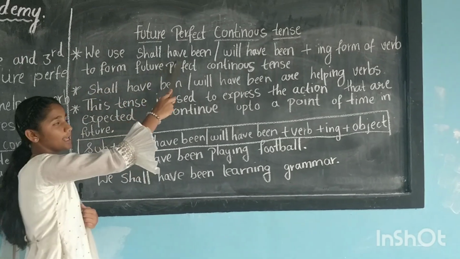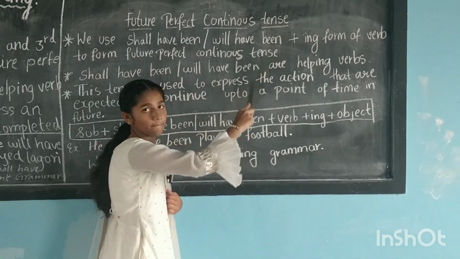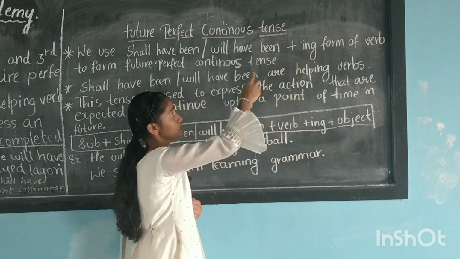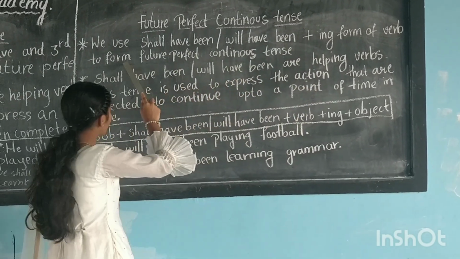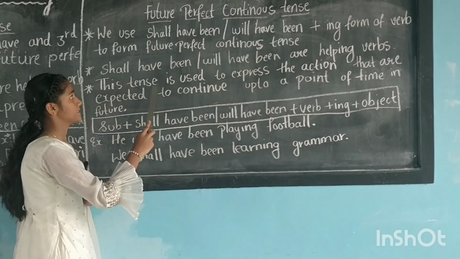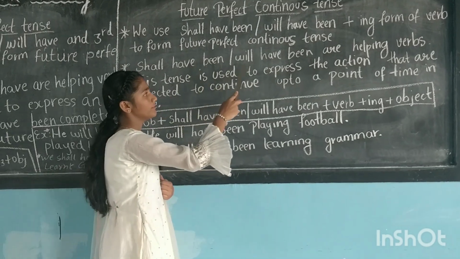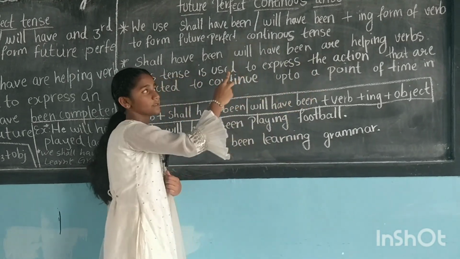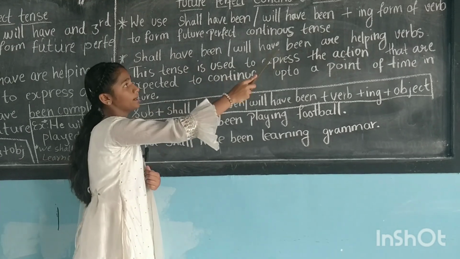Next, future perfect continuous tense. We use shall have been or will have been plus ing form of the verb because it is continuous to form future perfect continuous tense. Shall have been and will have been are the helping verbs.